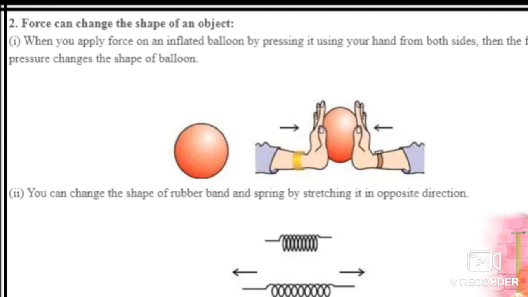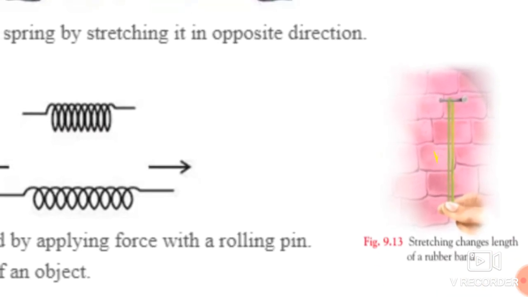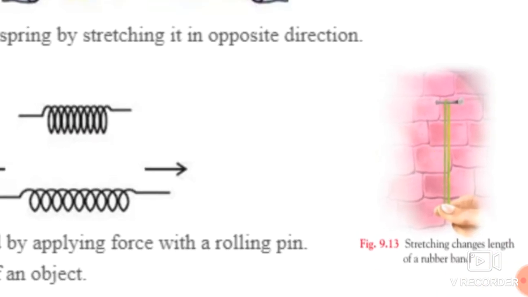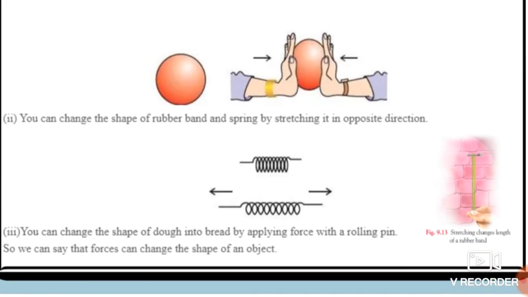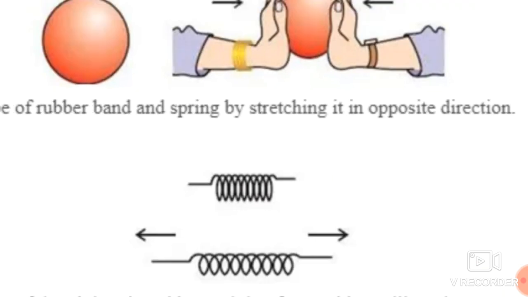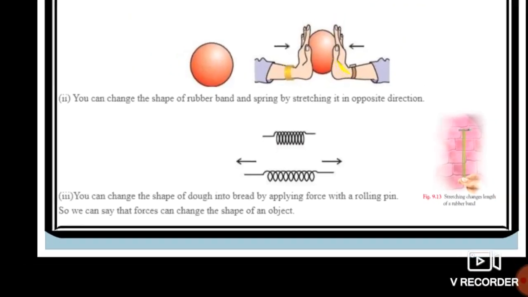Here, you can change the shape of a rubber band. See over here, this is the rubber band which is stretched by this hand, so it changes the length of that rubber band. Also, you can change the shape of a rubber band and a spring by stretching it in opposite directions. See, this spring is in a compressed condition, and whenever it is stretched, this is the stretched condition.